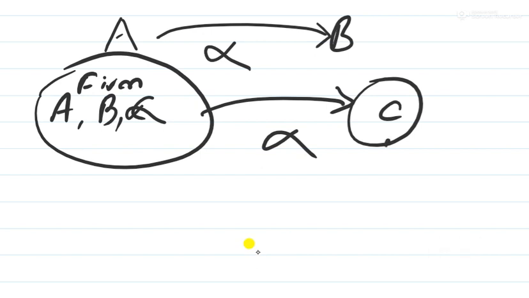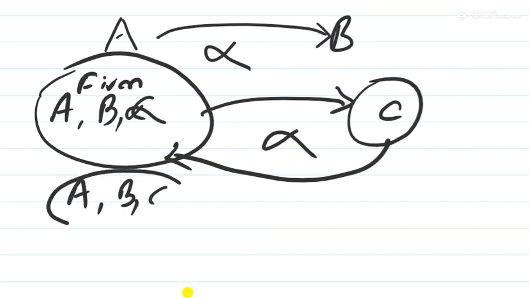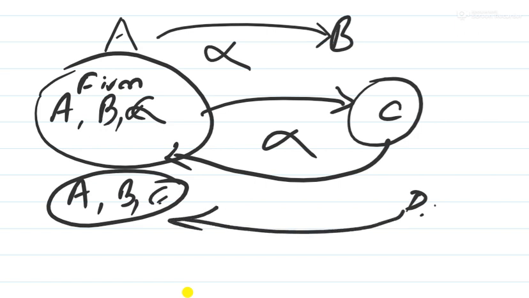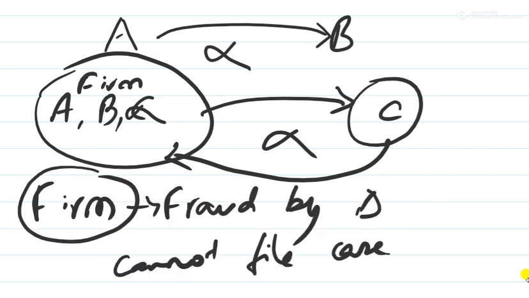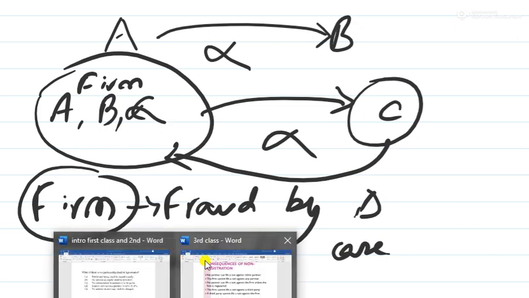In the same way, if C wants to file a case on the partnership firm, he cannot do it. Next, if there is a firm with partners A, B, and C, and D is a third party, and D commits a fraud against the partnership firm, then the partnership firm cannot file a case against any third party. However, if the firm commits a fraud with D, suppose it has taken an advance and has not supplied the goods or given the services, then the third party can file a suit against the partnership firm.